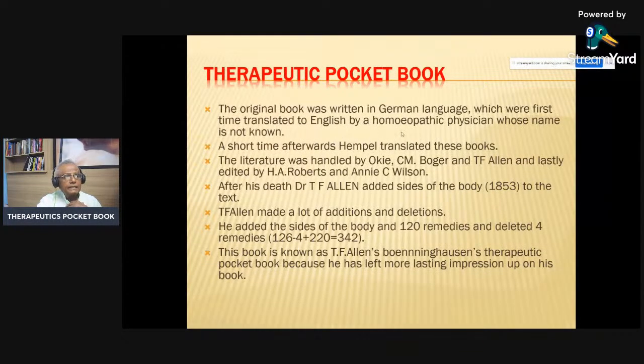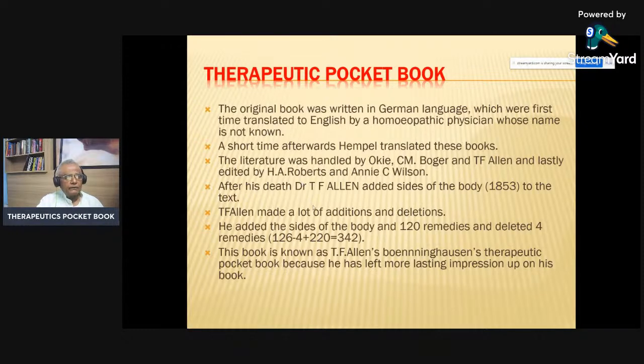It was originally written in the German language, and was first translated into English by a homeopathic physician. It is controversial who translated it. Many people came up to translate, but who was the first one, there is still confusion. A short time afterward, Hempel also translated these books. The literature was handled by Okie, C.M. Boger, and T.F. Allen, and lastly edited by H.A. Roberts and N.E. Wilson.